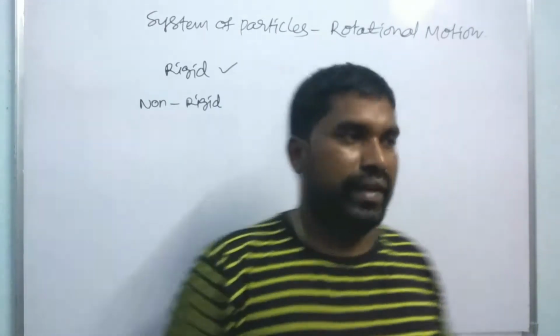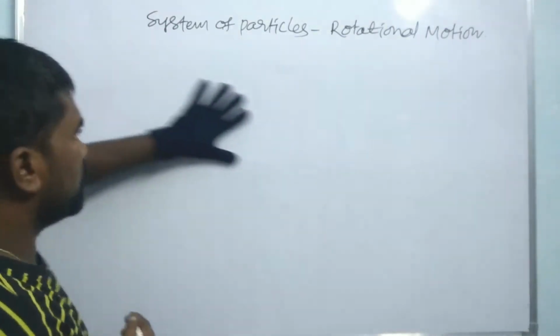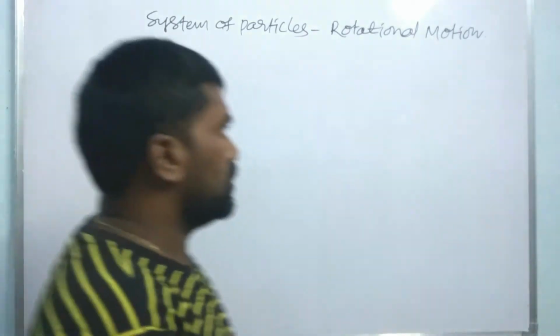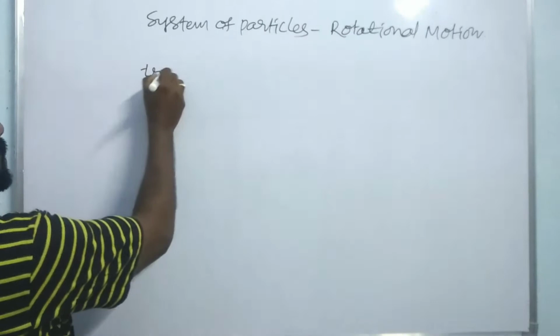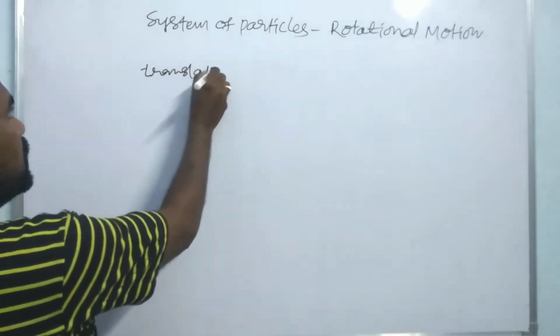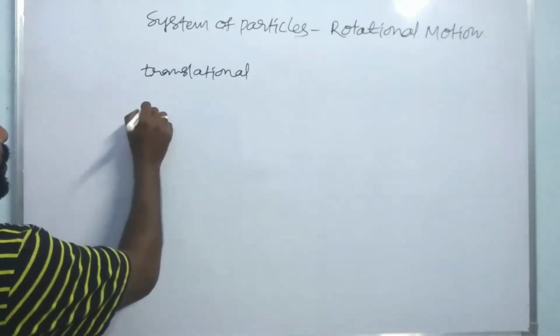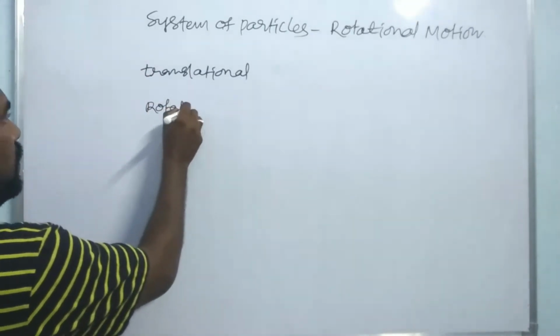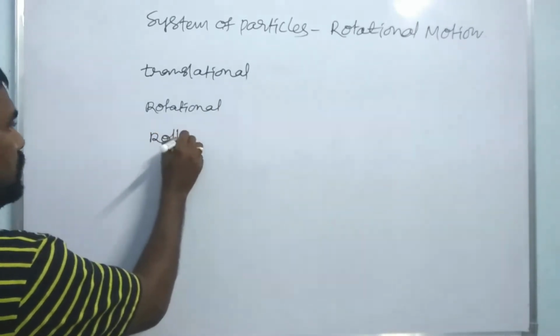Okay, and coming to the center of mass of the system. A rigid body can have three types of motion. That is translational motion, the second one is rotational motion, and the third one is rolling motion.